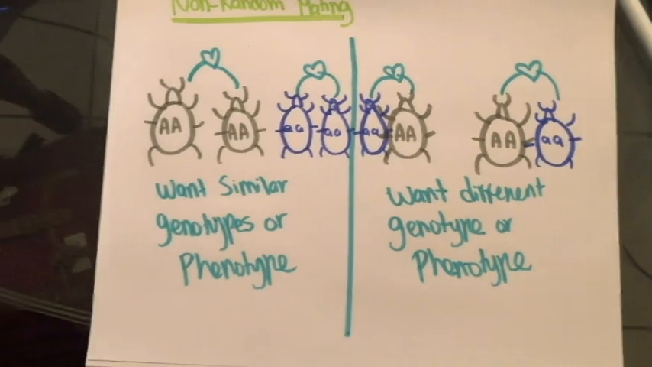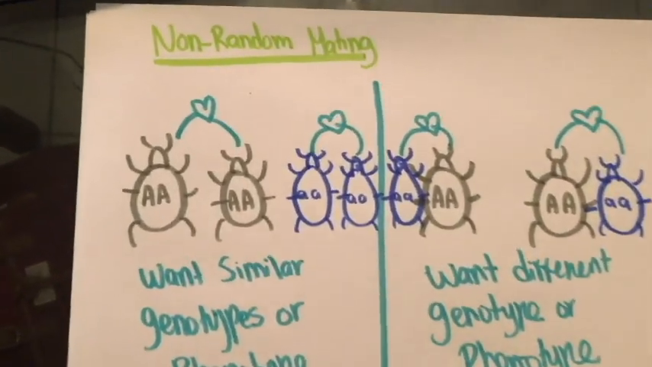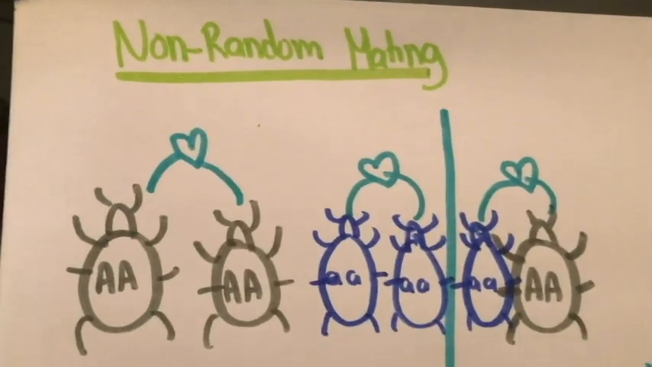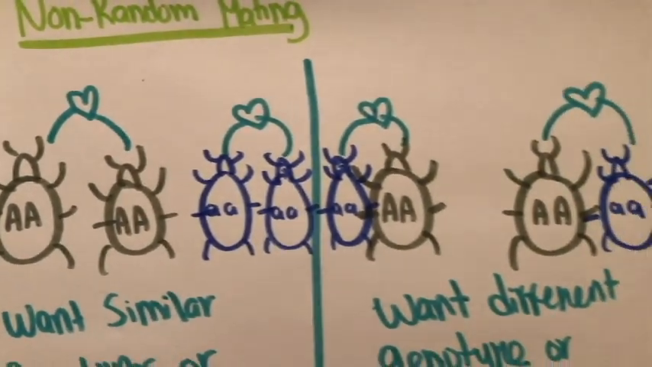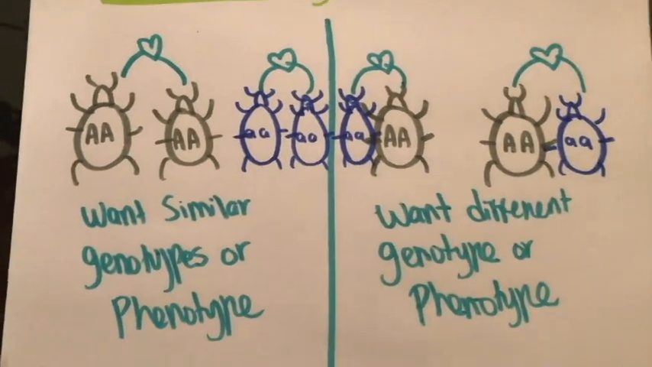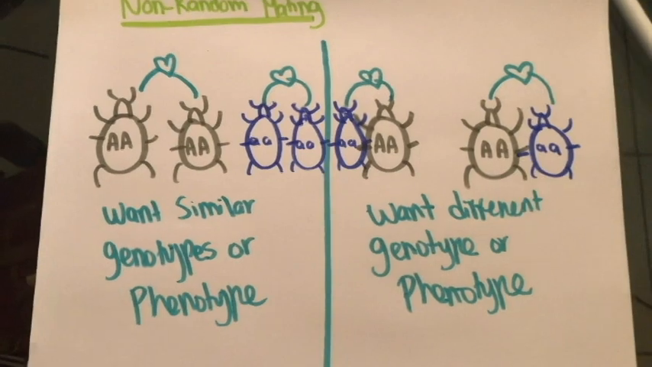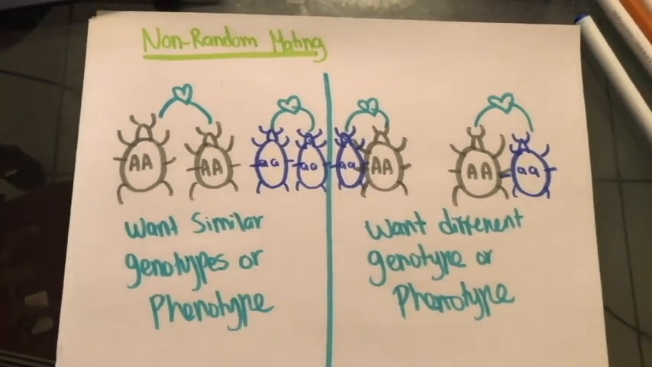Next is non-random mating. Now, non-random mating is when organisms choose to, or even prefer to, mate with others that have the same genotype or maybe even different genotypes.